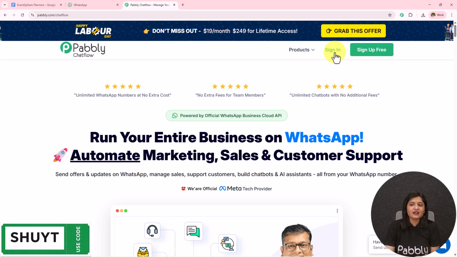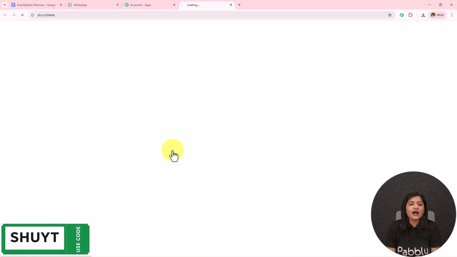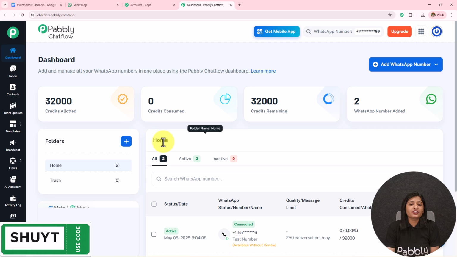Once you pay for this lifetime deal, you get access to all the features forever. Here, as I'm an existing user, I'll click on the sign in. And I am on the All Pabbly Apps page, from where I'm going to click on this Pabbly Chatflow Access Now. I will land on the app dashboard of Pabbly Chatflow, where I will be able to find the credit allotted, credit consumed, credit remaining, and the WhatsApp number added.